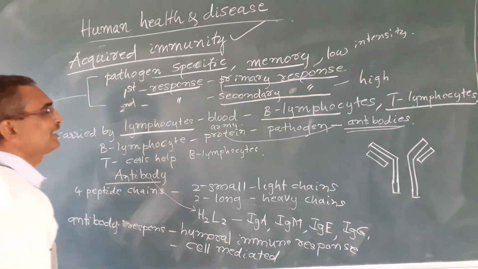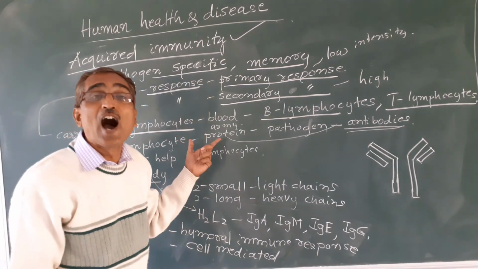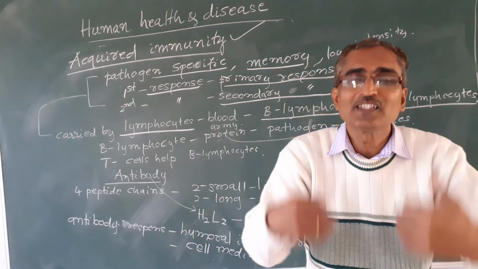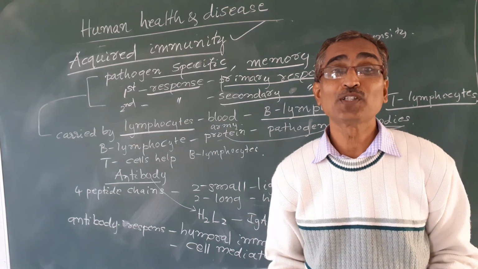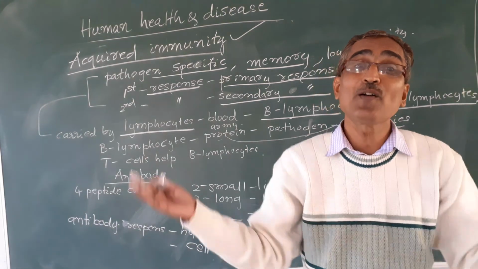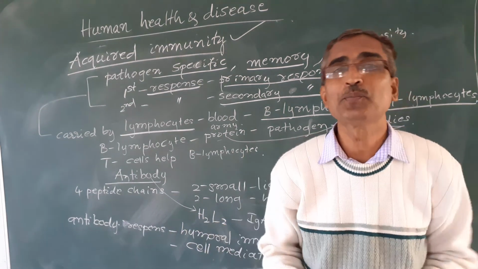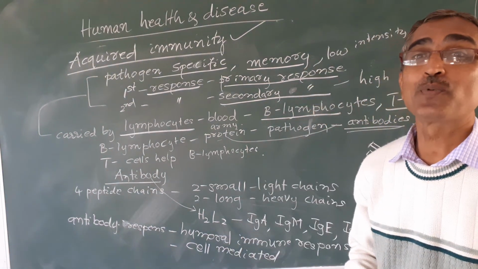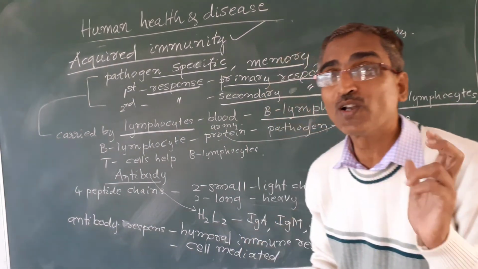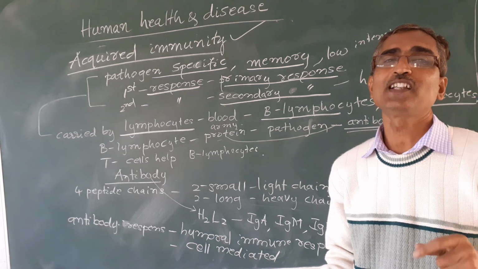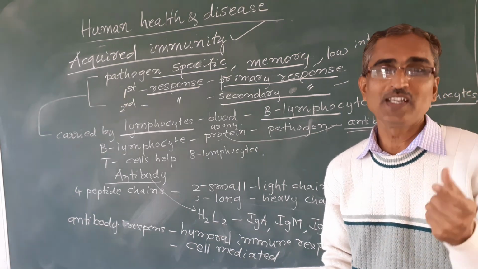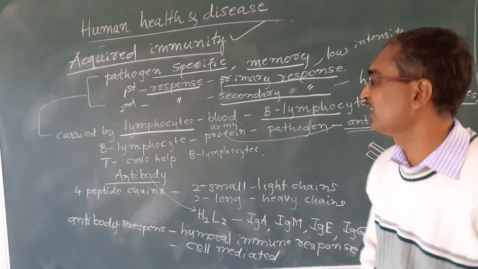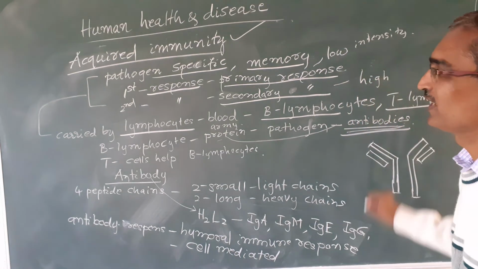The B lymphocyte produces an army of proteins in response to the pathogen. Whenever a pathogen attacks our body, B lymphocytes produce an army of proteins which fight against the pathogens, and these proteins are called antibodies.